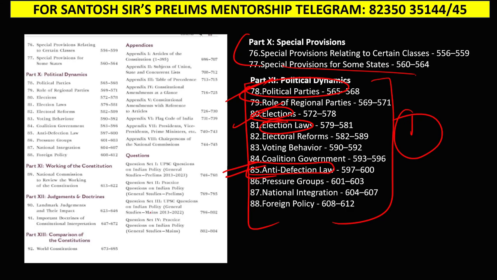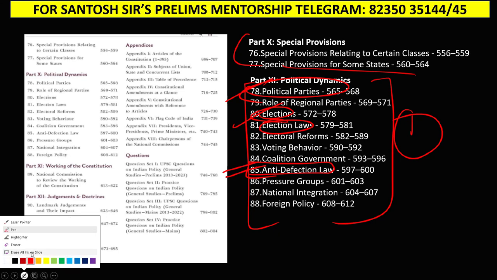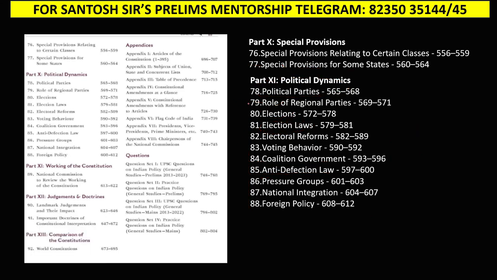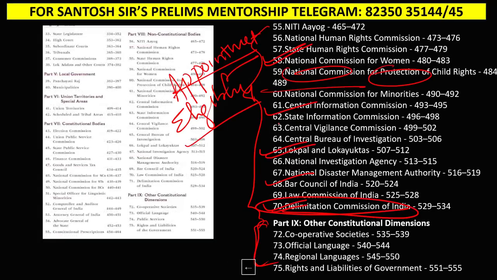Let me count how many chapters. Here we have 1, 2, 3 and 4. Out of these 4, the anti-defection law is very important, election laws are very important, and even political parties you can consider. So 3 chapters here. Here, as I told you: National Human Rights Commission, Lokpal and Lokayukta, Central Information Commission, Delimitation Commission.